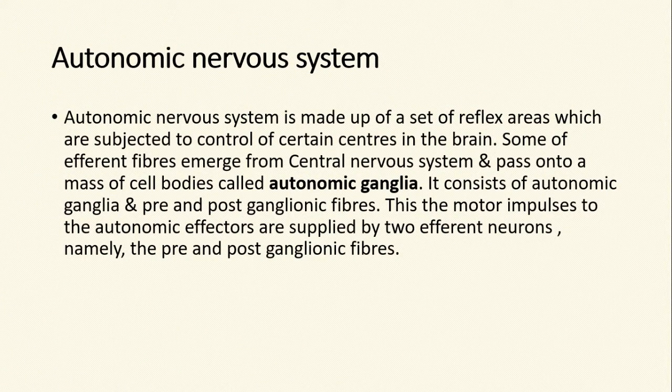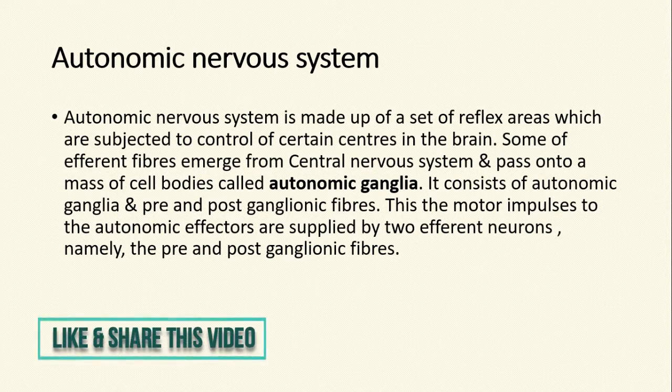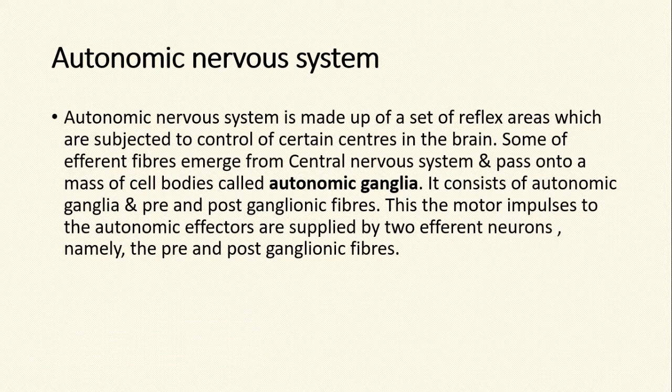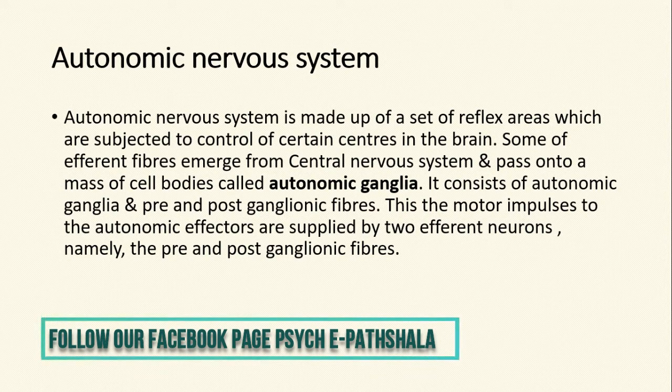The autonomic nervous system is made up of a set of reflex areas which are subjected to control of certain centers in the brain. Some of the efferent fibers emerge from the central nervous system and pass on to a mass of cell bodies called autonomic ganglia. It consists of autonomic ganglia and pre- and post-ganglionic fibers. This is where the motor impulses to the autonomic effectors are supplied by two efferent neurons, namely the pre- and post-ganglionic fibers.